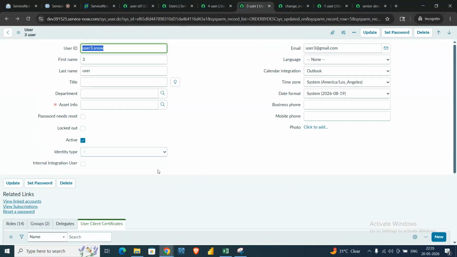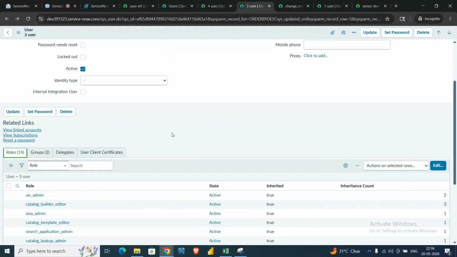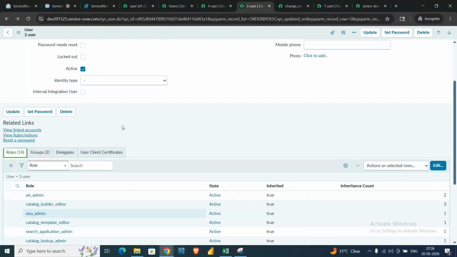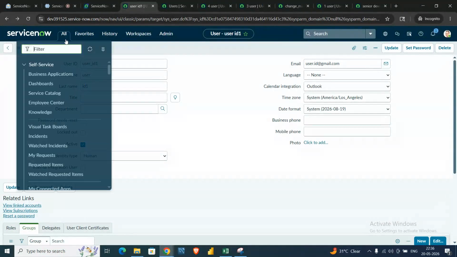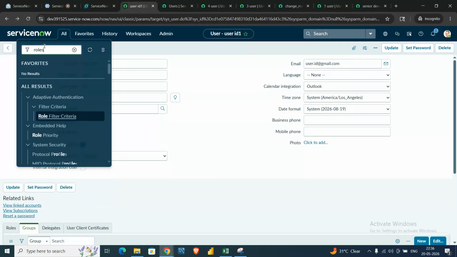Coming back to what we discussed about the roles and groups: how are we going to create those roles, similar to the way we created the users initially? The process might be the same. Yes, similarly you can search roles in the application navigator.